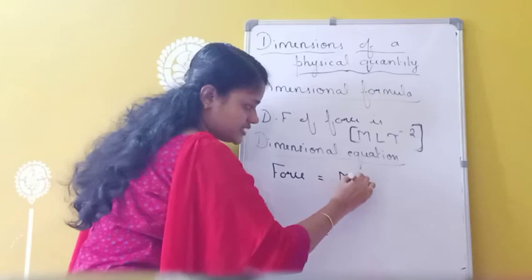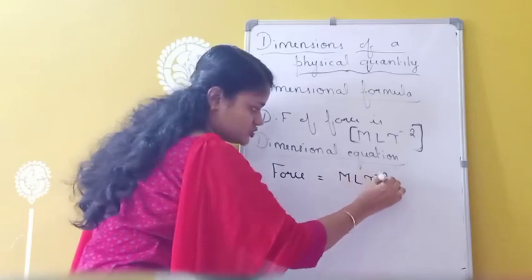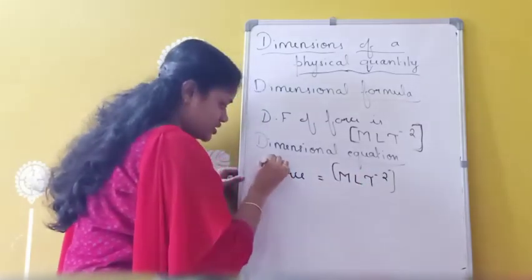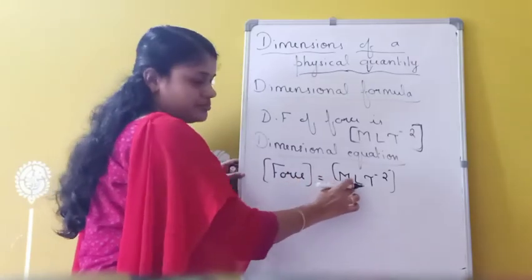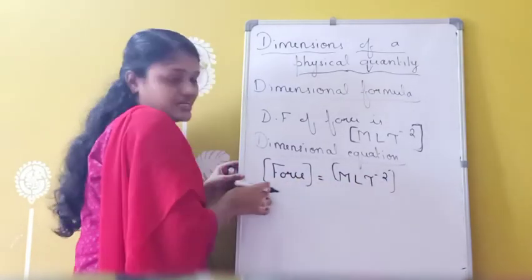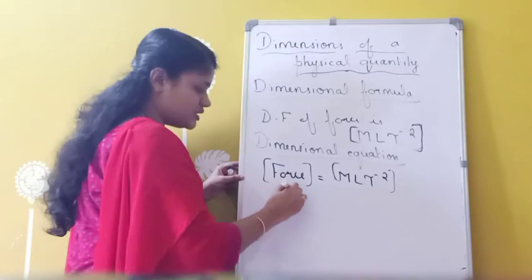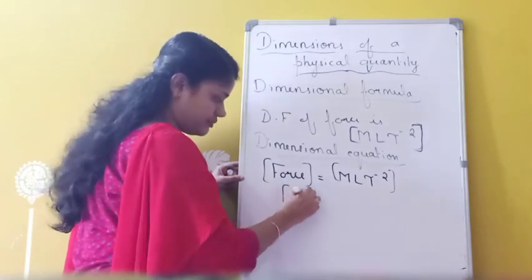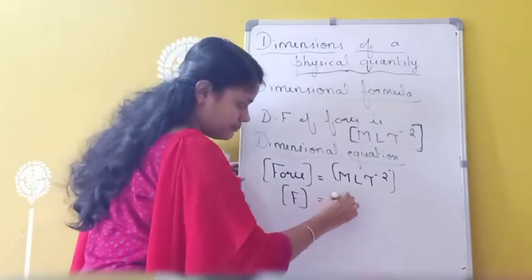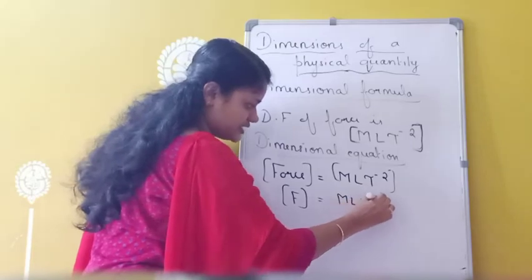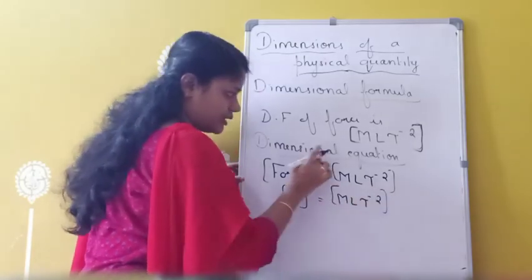MLT raised to minus 2. So dimension of force equals MLT raised to minus 2. This is called dimensional equation. Or simply here we can also write the symbol F: dimension of F equals MLT raised to minus 2. This is called dimensional equation.